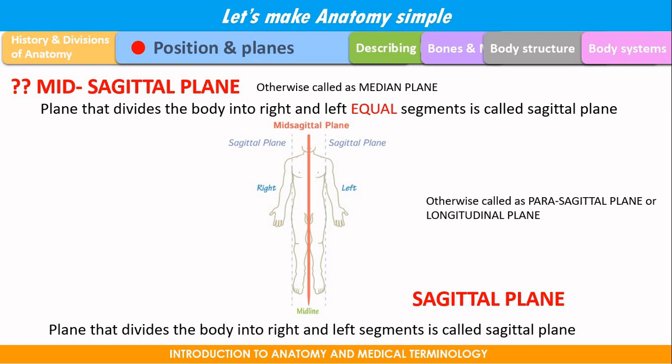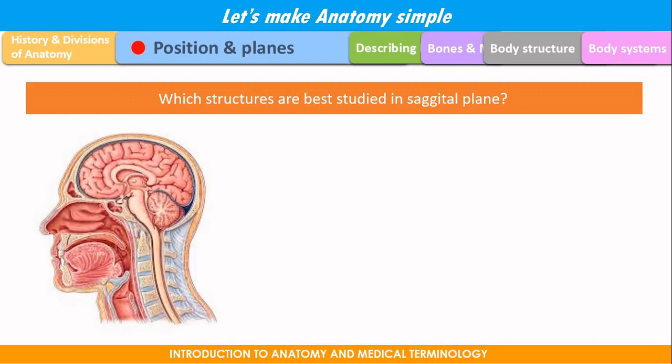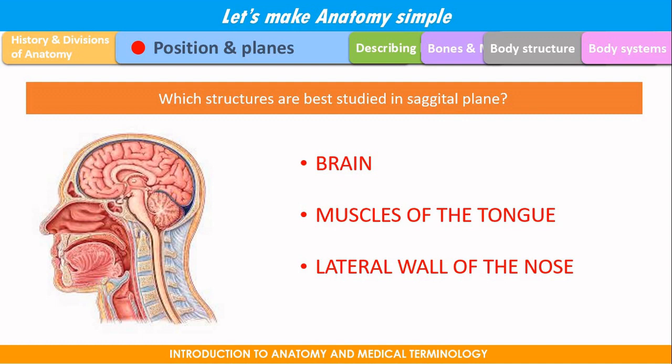Okay. So we are clear with the transverse plane or the horizontal plane. We are also clear with the sagittal plane. So the next plane is, before going into that, which structures are best studied in sagittal plane? Brain, muscles of the tongue. See here, the muscles of the tongue, the lateral wall of the nose are beautifully studied in the sagittal plane. That's why we study in different planes.